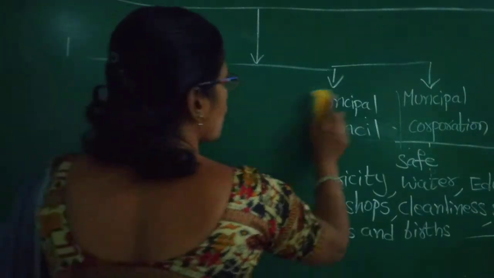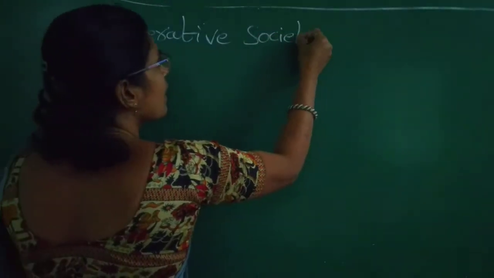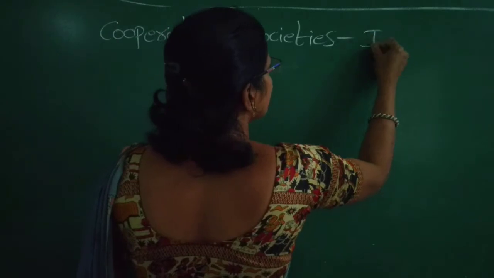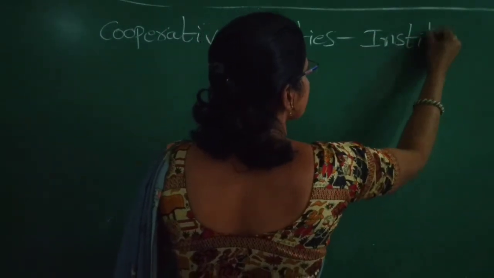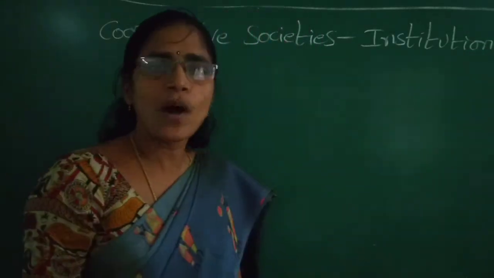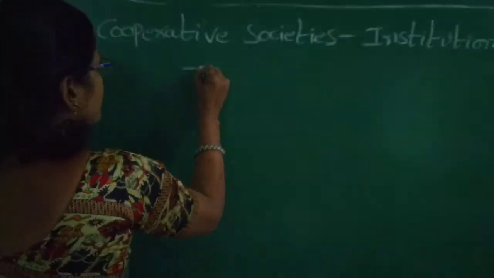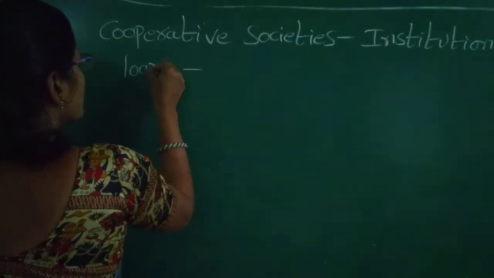See, cooperative societies. What is the other one? Cooperative societies. These are the institutions which are providing loans for the weaker sections, for the poor people. Loans for the poor people.